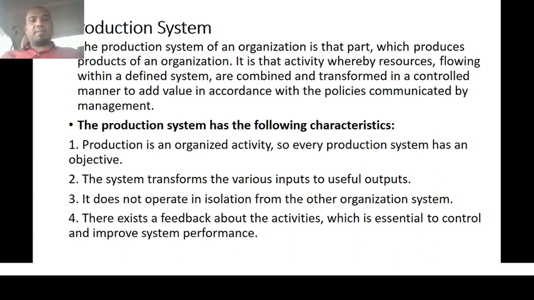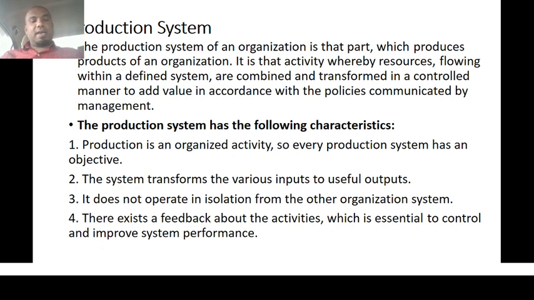Every production system has its own objectives. It means when to achieve the production, what quantity we need to achieve, what quality we need to achieve, and what time duration we have to take for the production to finish. All those things are organized by the management.